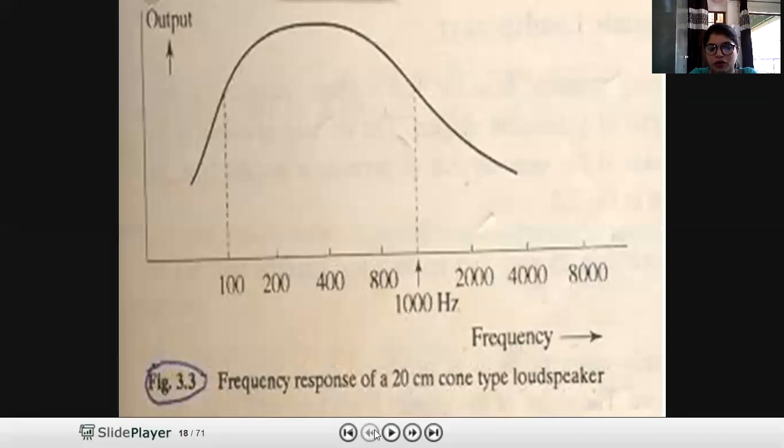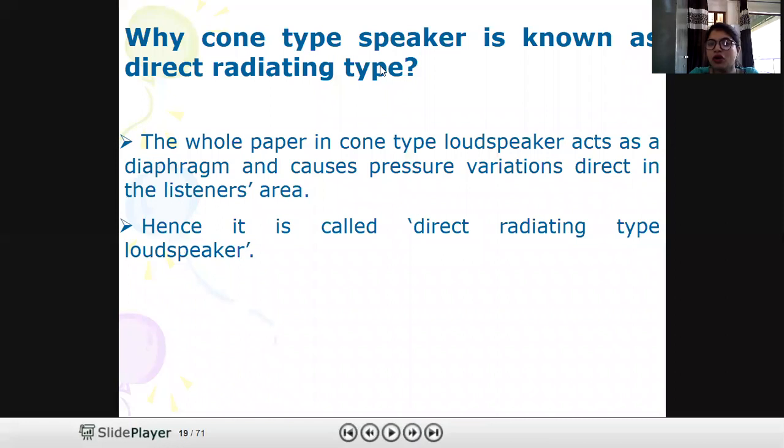This is the frequency response of the moving coil or cone type loudspeaker. The response is low at low frequencies and it is also low at high frequencies. So why do we call the cone type a cone type or direct radiating type?